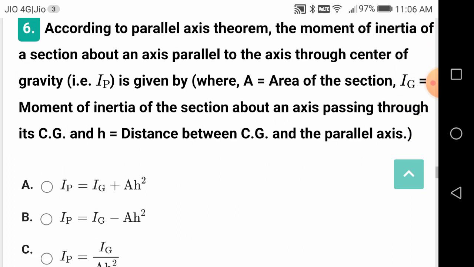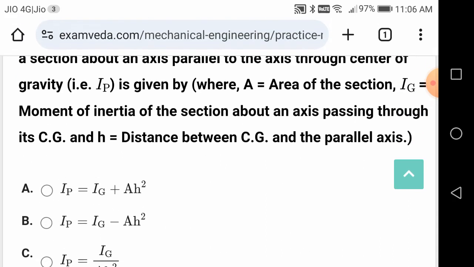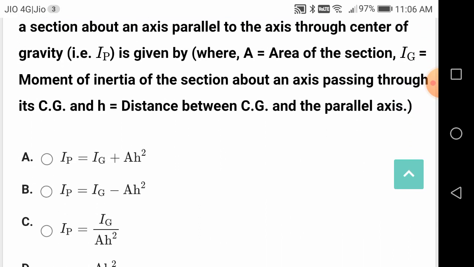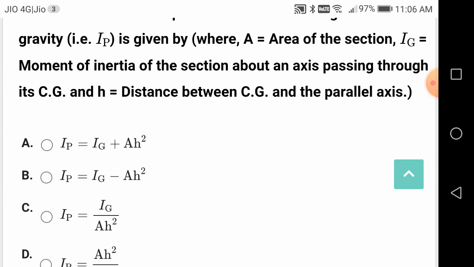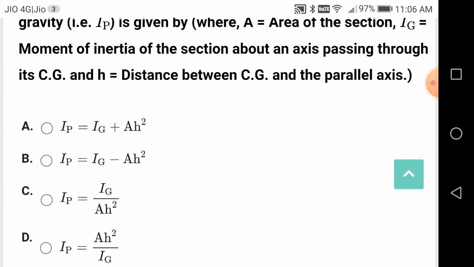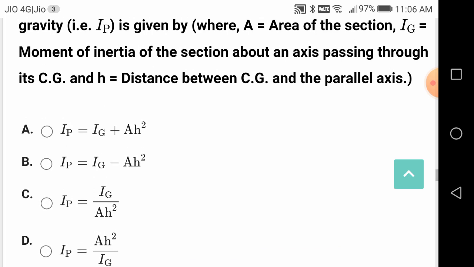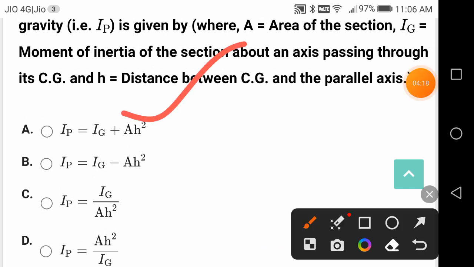According to the parallel axis theorem, the relationship between Ig, the moment of inertia about the center of gravity, and A, the area of the plane lamina, and h, the distance between the two axes, the lamina central axis and the axis about which we are taking the moment of inertia. In that case, Ip is equal to Ig plus A h square.